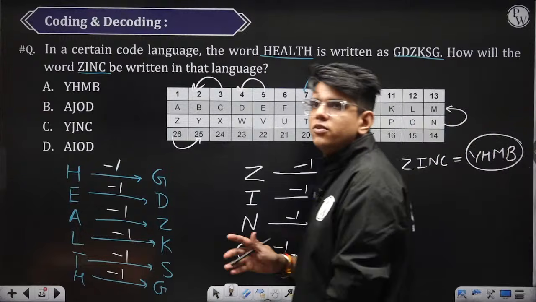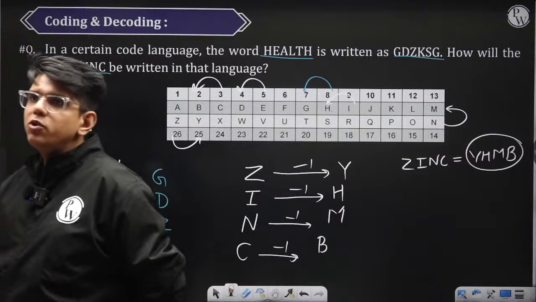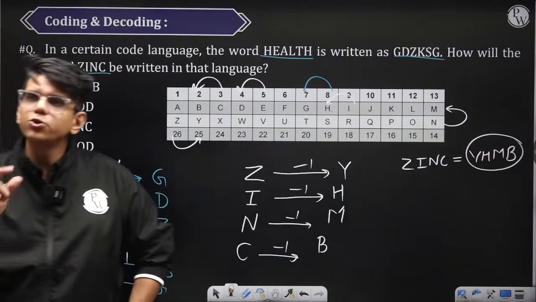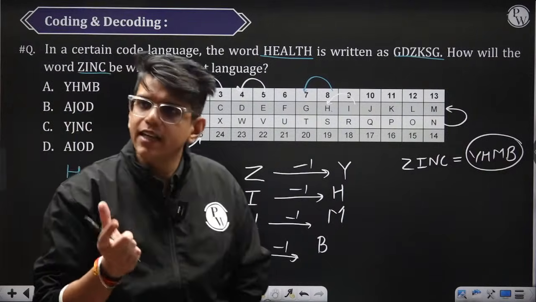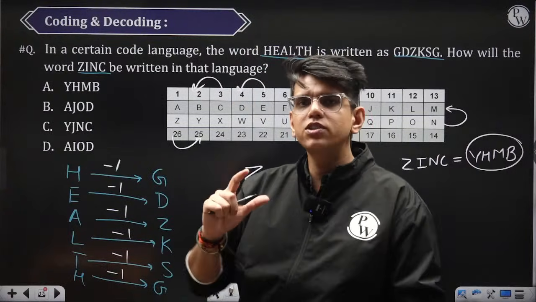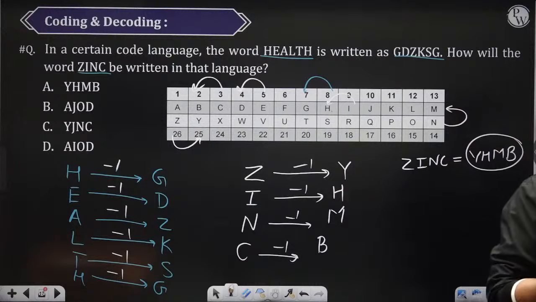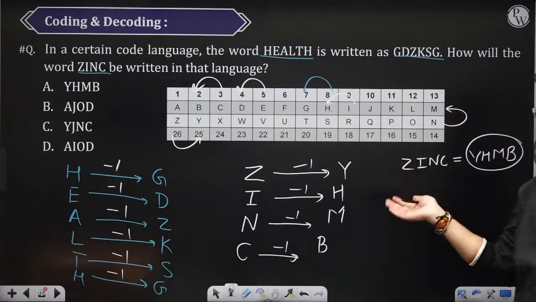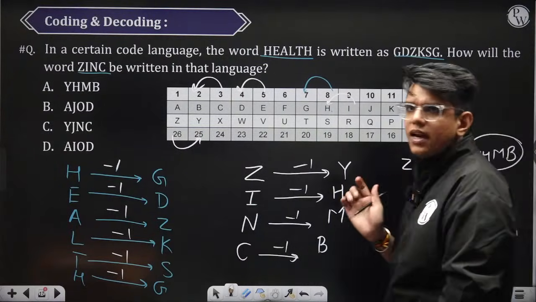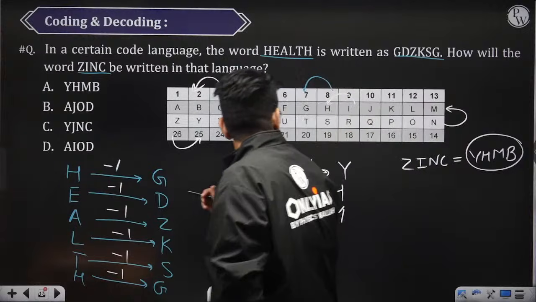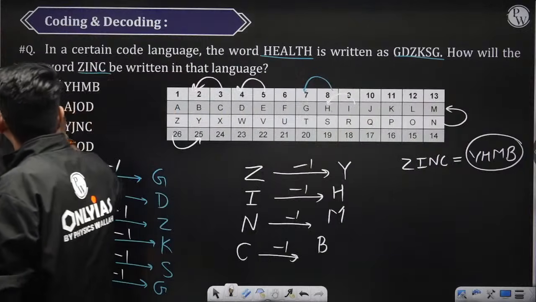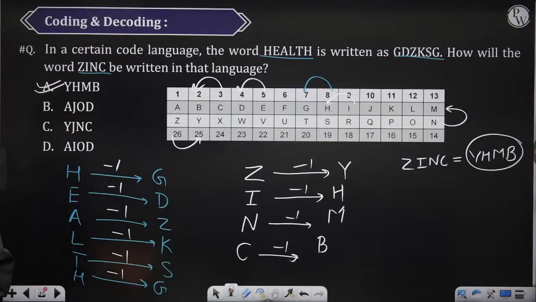Every time you use this table, you should know the positional value of all the alphabets. That's why I am saying whenever you start solving the CSAT paper, write it down somewhere in the paper so you can check it again and again. So basically the answer is YHMB. Answer is option A.